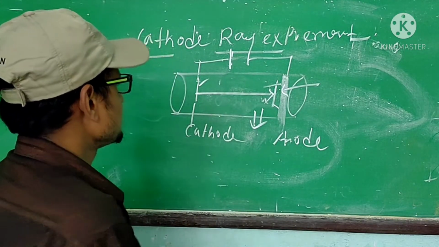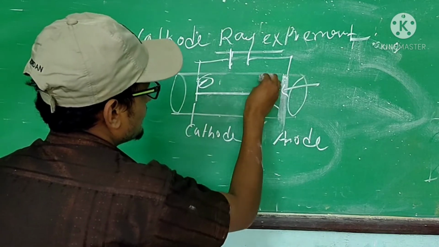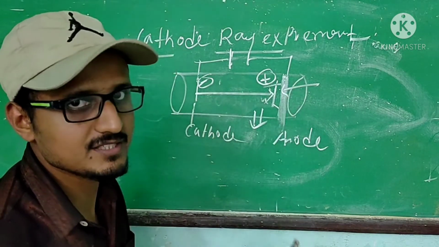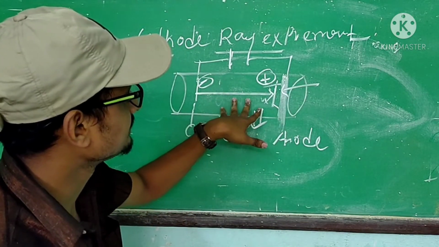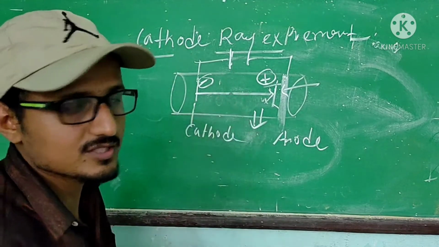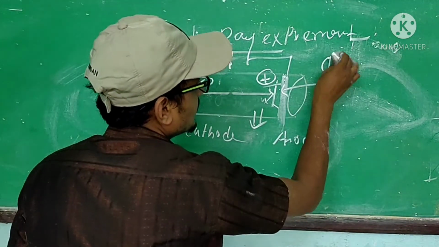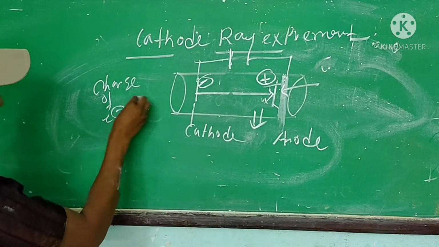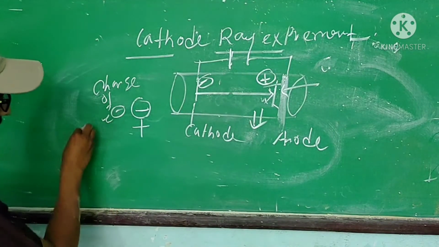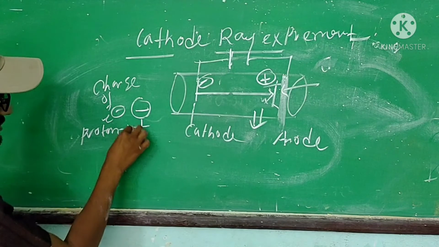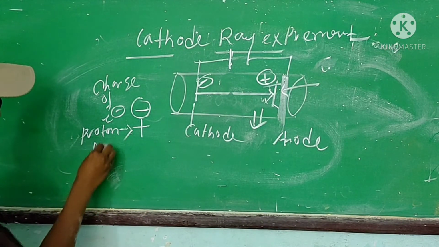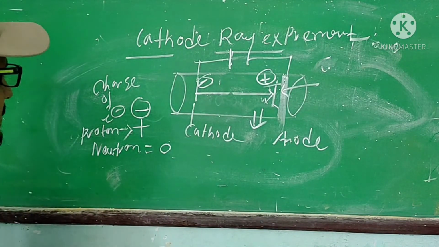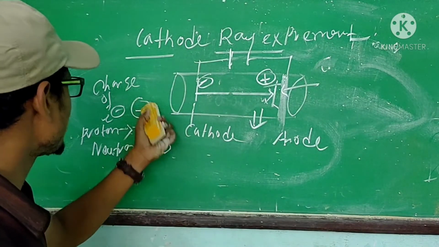So what he concluded from here: the cathode contains negative charge and the anode contains positive charge, and a ray is going from cathode to anode, which means this ray should contain electrons. This you have to learn: the charge of the electron is negative, the charge of the proton is positive, and the neutron has no charge, that means it is neutral in nature. So the charge of proton is positive, the charge of electron is negative, and the charge of neutron is 0.